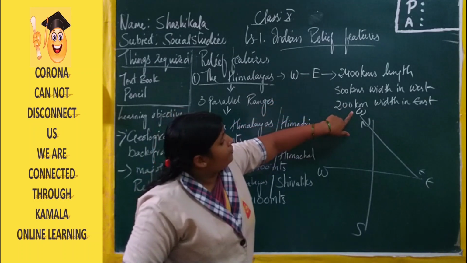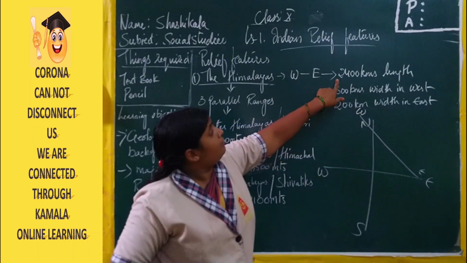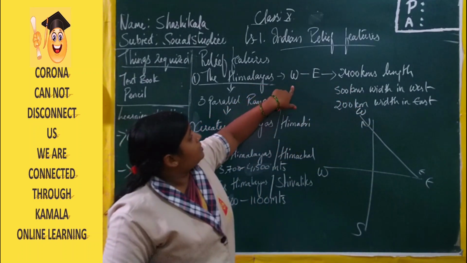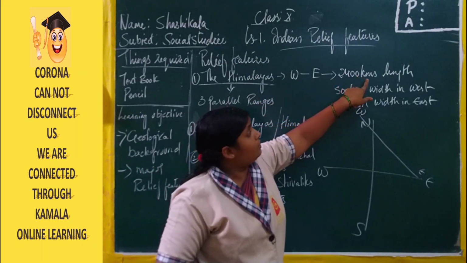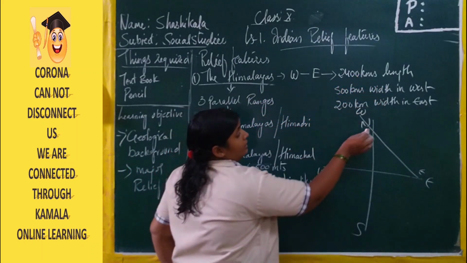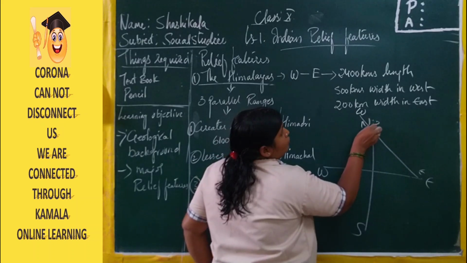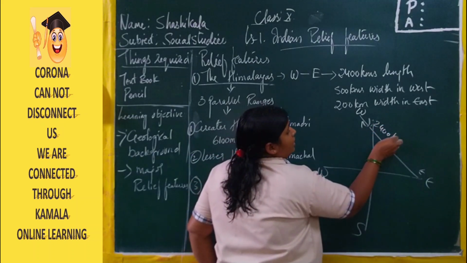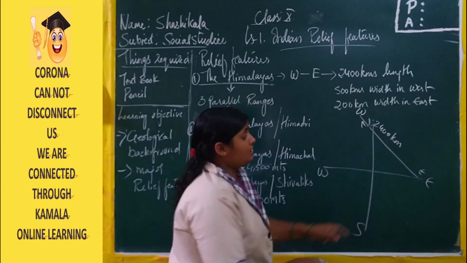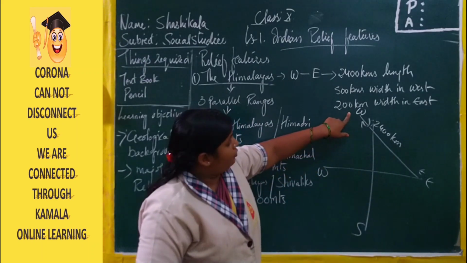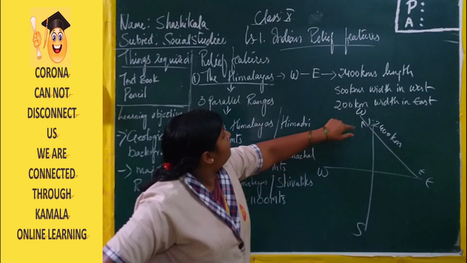Now from west to east, the Himalayas extend over a length of 2,400 kilometers. The length of the Himalayas is 2,400 kilometers, moving towards the east from the north. That will be considered the west.